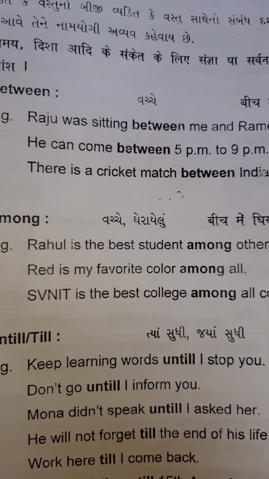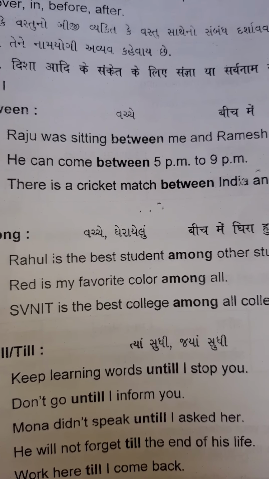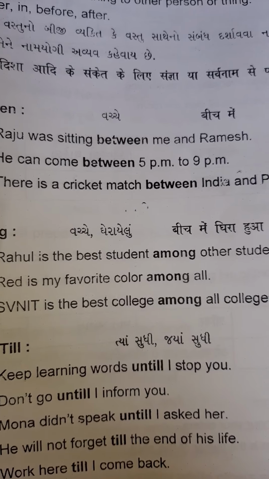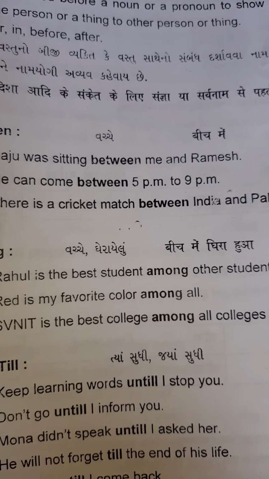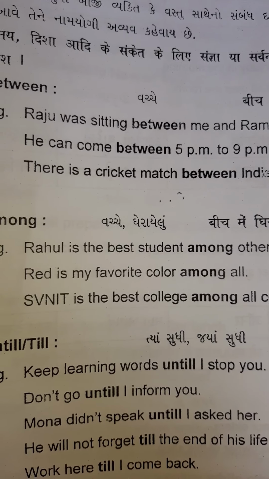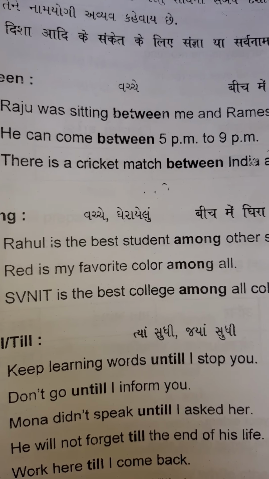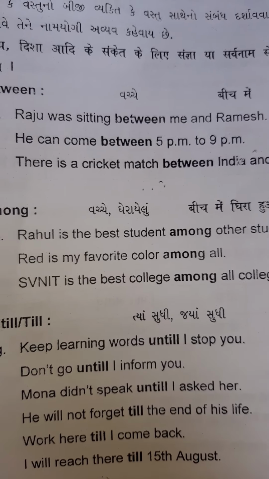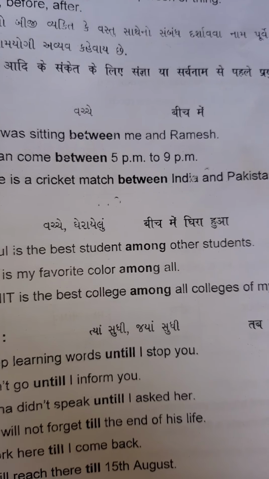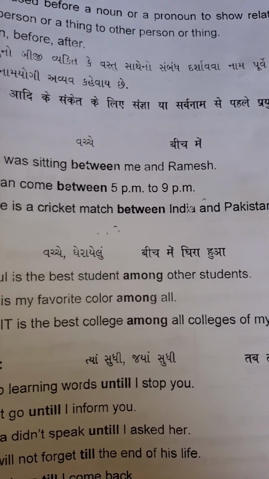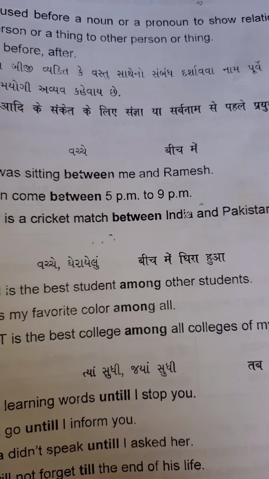Now, the second example: he can come between 5 pm to 9 pm. So the possibility is given here, and his coming and the time are related. Another example: there is a cricket match between India and Pakistan. So here we can see the relation between the teams and the match.